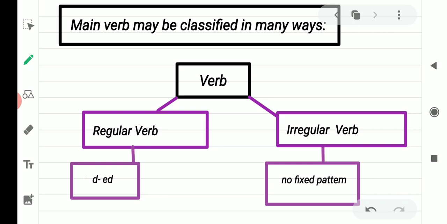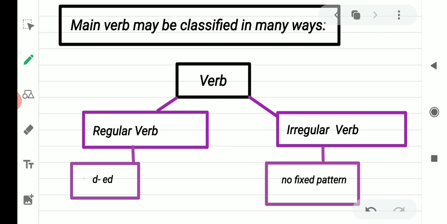The next form is irregular verb. What is an irregular verb? Irregular verbs form their past tense and past participle in many different ways. There is no fixed pattern to make past tense and past participle of irregular verbs.